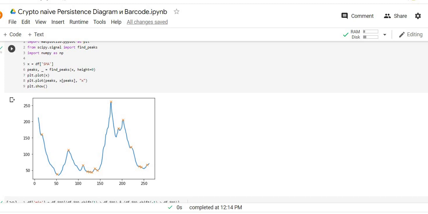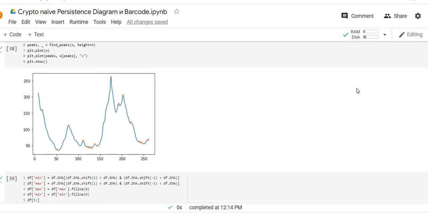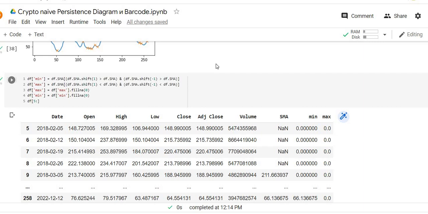And in this connection, at the beginning, we can receive the peaks from SciPy signal, import find_peaks, and try to use it. But we also need not only the local maximums but local minimums for our future research.